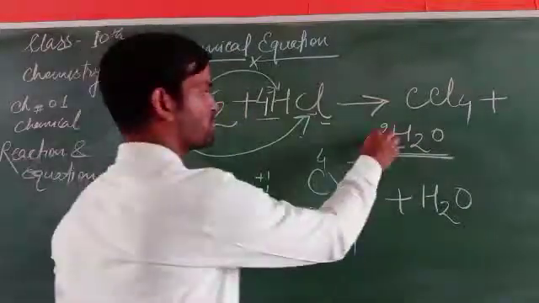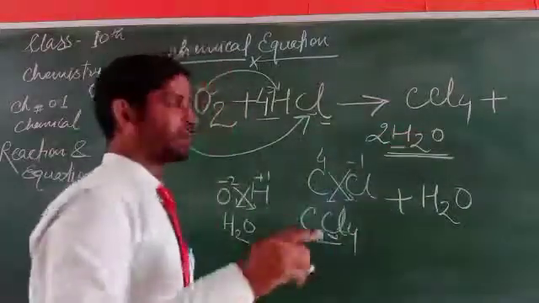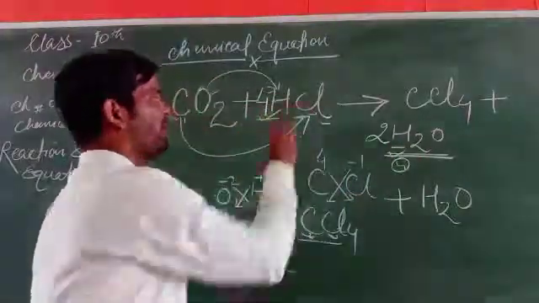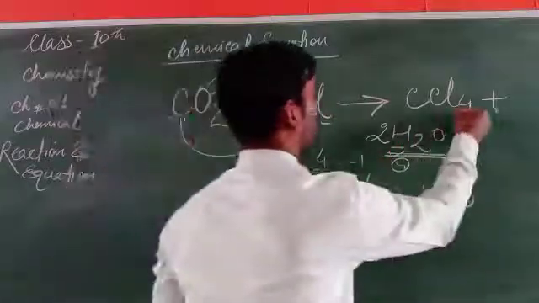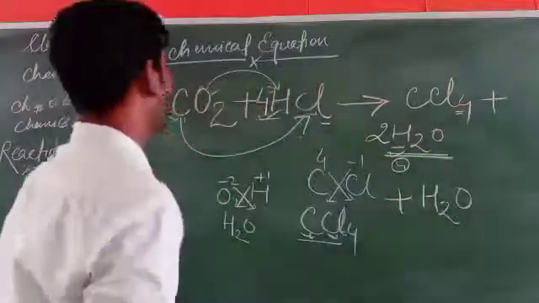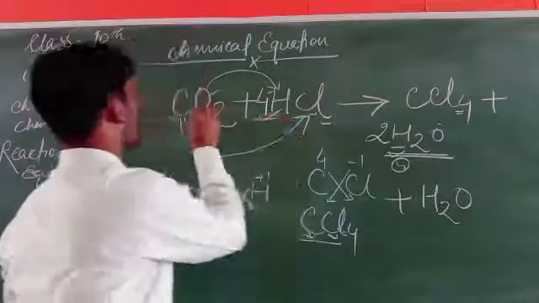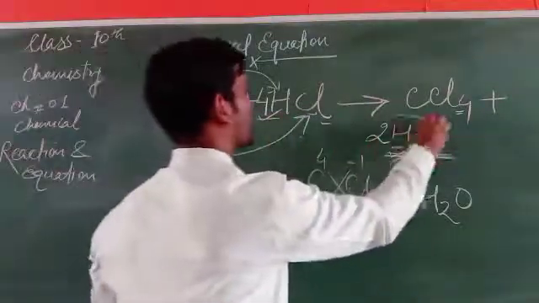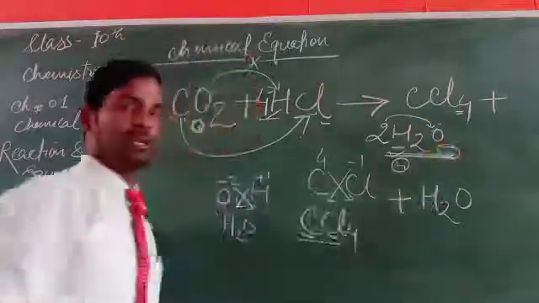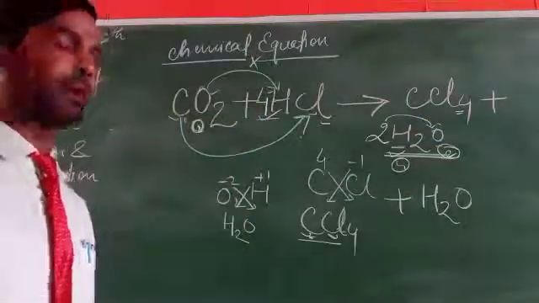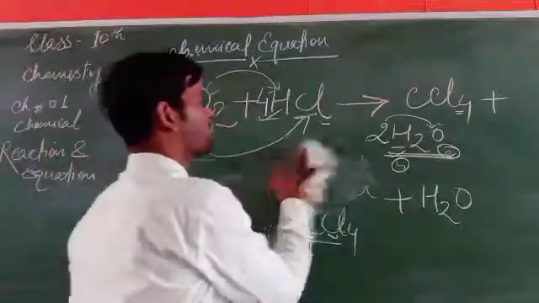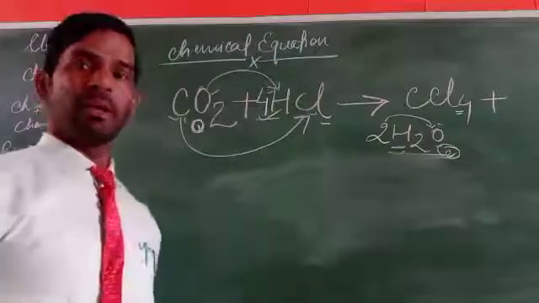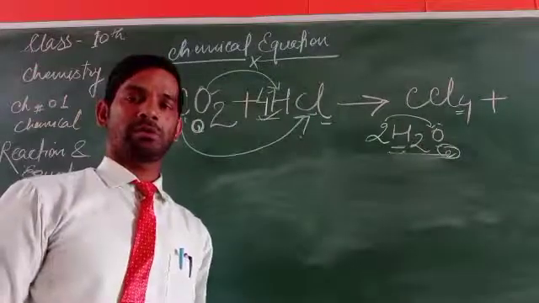2H2. Now 2 multiplied by 2 is 4. So here there are 4 hydrogen and here 4 hydrogen, here 4 chlorine and here 4 chlorine. Here is oxygen and here is also oxygen, 2 multiplied by 1, that is 2. Now this chemical equation is a balanced equation. It is written like this in the form of a balanced equation.